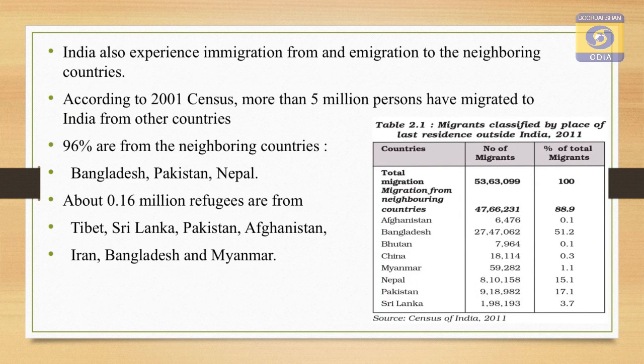India also experienced immigration from the neighboring countries. According to the 2001 census, more than 5 million persons have migrated to India from other countries. 96% are from the neighboring countries, that is, a large number of people from Bangladesh, Pakistan and Nepal have migrated to India.